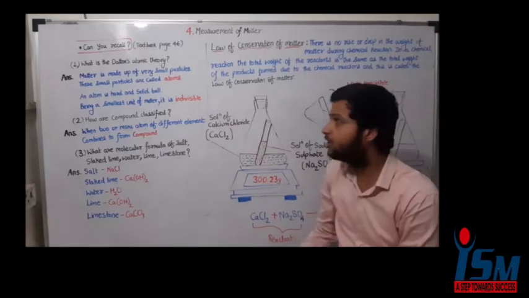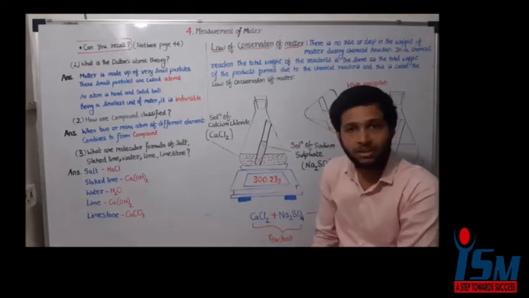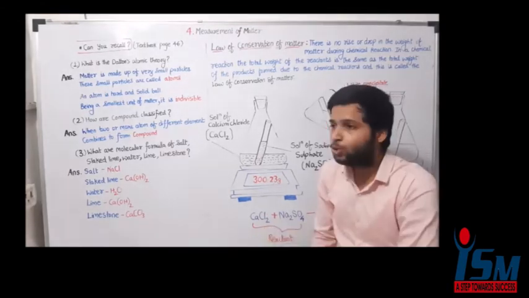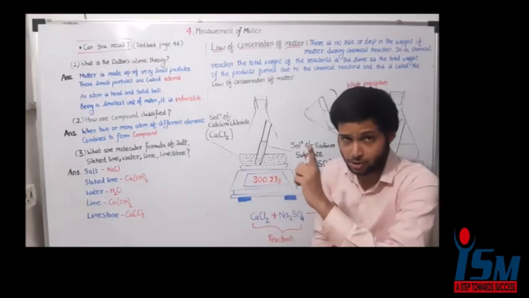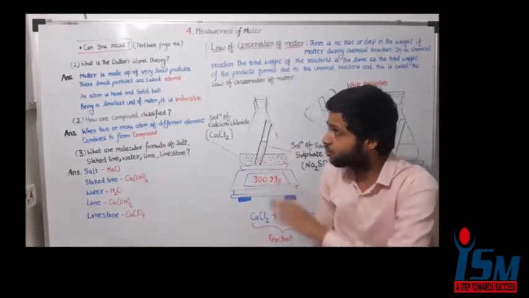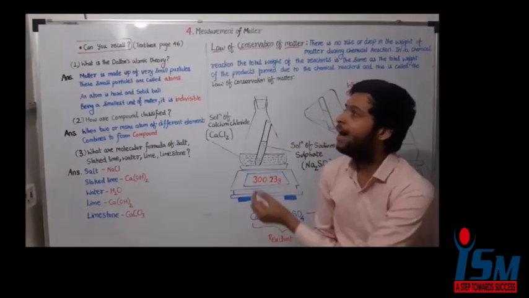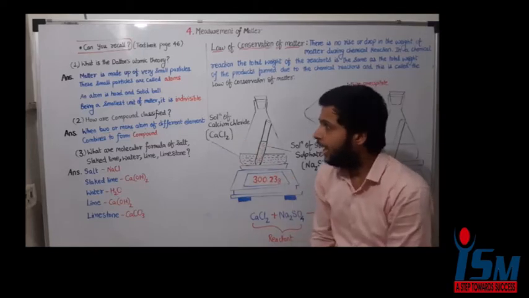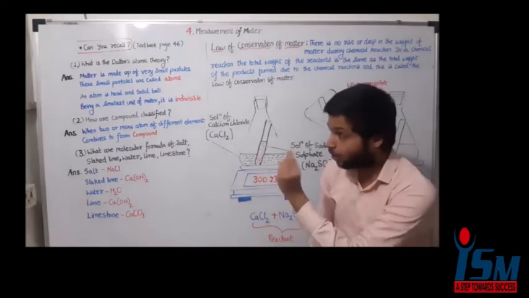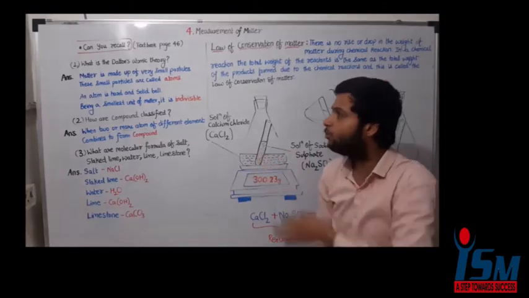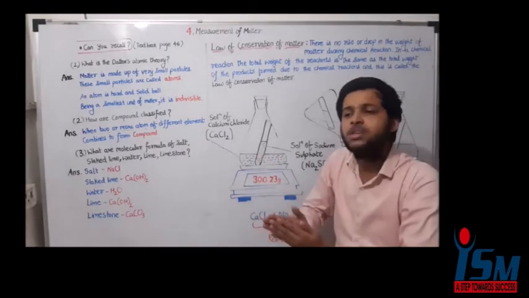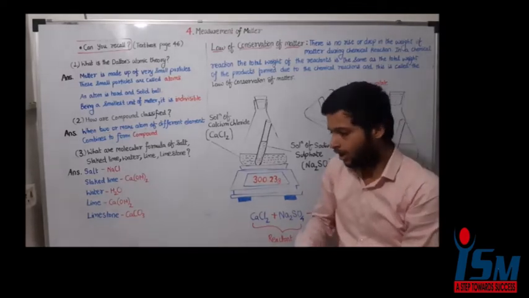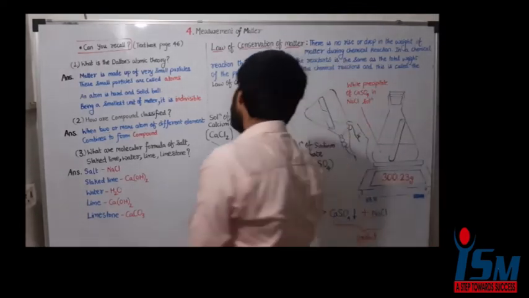Okay. Let us revise these three questions. First question was what is Dalton's atomic theory? The name of the scientist was Sir John Dalton. The first scientist to define an atom was Sir John Dalton. He says that matter is made up of very small particles. These particles are called atoms. An atom is a hard, solid ball, being the smallest unit of matter. It is an indivisible, indestructible particle. Understood?